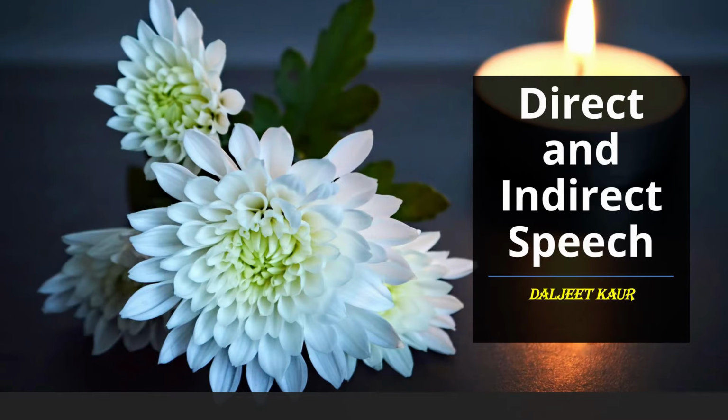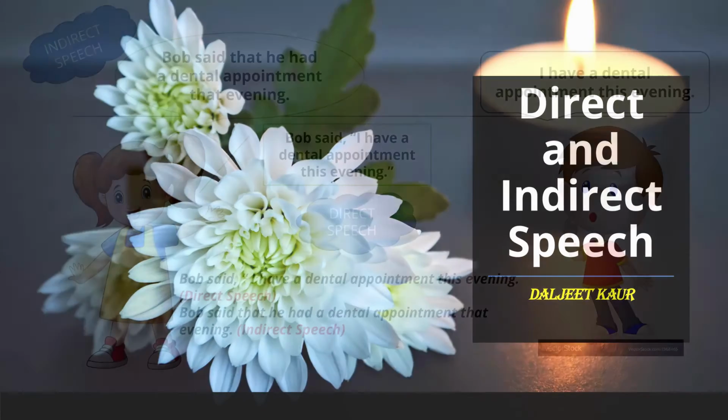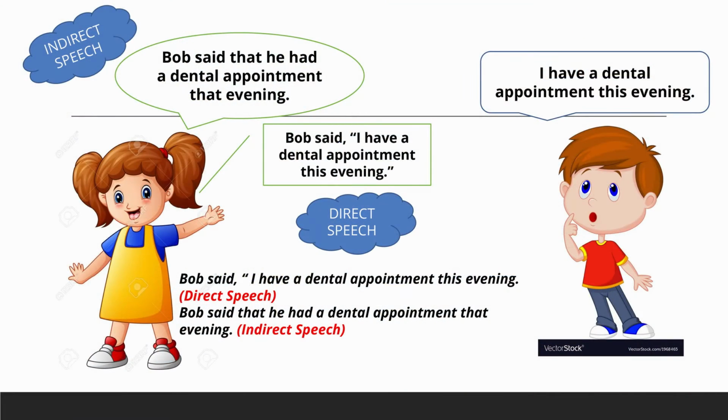Hello children. In this lesson, you will learn all the rules for direct and indirect speech or reported speech in English grammar. So let's get started. What do you mean by direct and indirect speech? Well, there are two ways of saying what someone else said in the past.